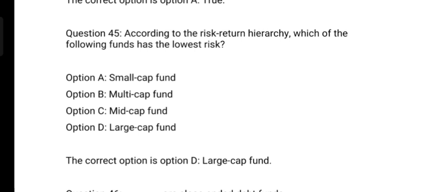Option A, small cap fund. Option B, multi-cap fund. Option C, mid-cap fund. Option D, large cap fund. And the correct answer is option D, large cap fund.